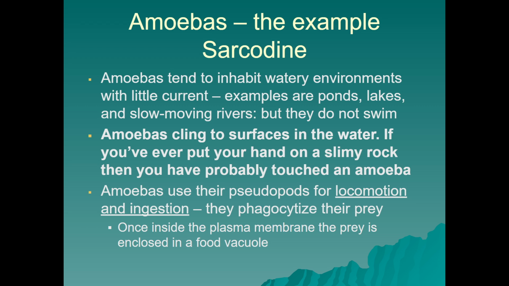They're using their false feet for locomotion, but also ingestion. They can take those pseudopodia and extend them around their prey and take it in or engulf it. This is a process called phagocytosis. And once they have their prey engulfed within their plasma membrane, they enclose it in a food vacuole in order to break it down.